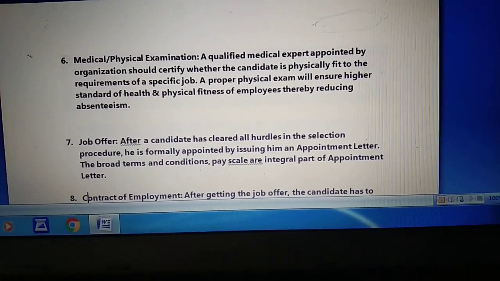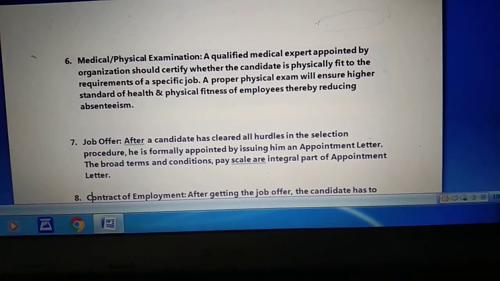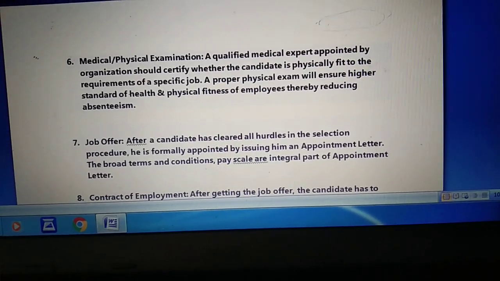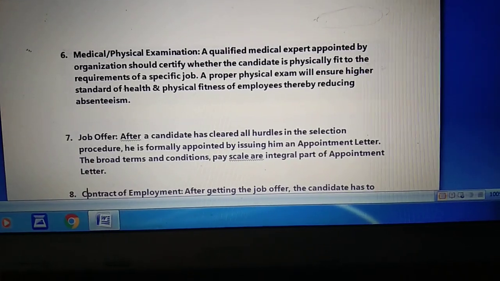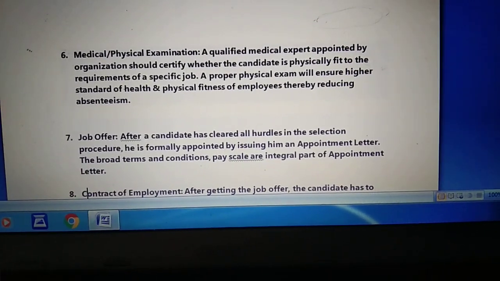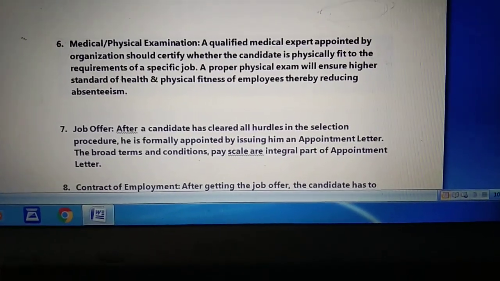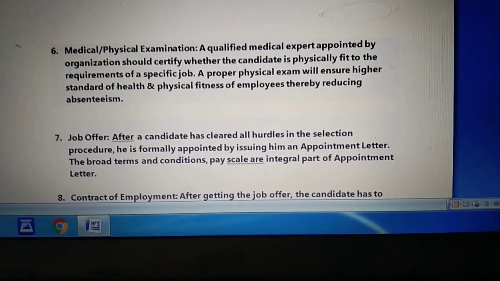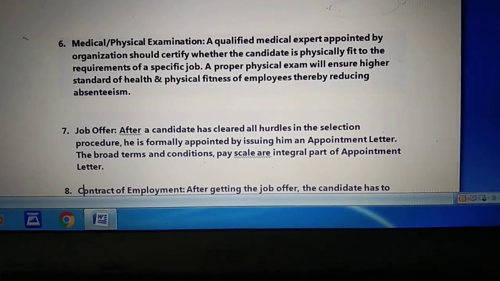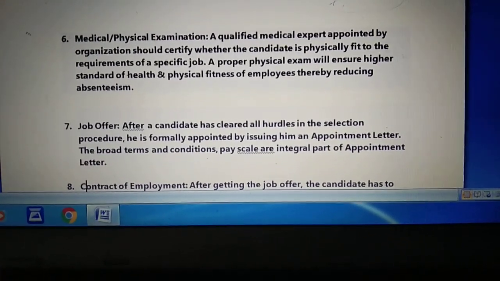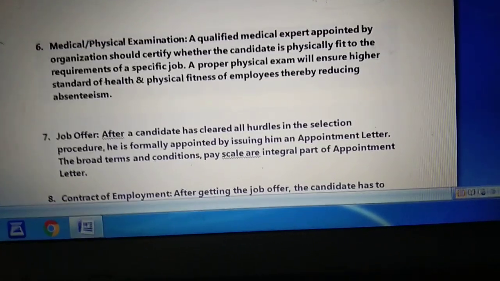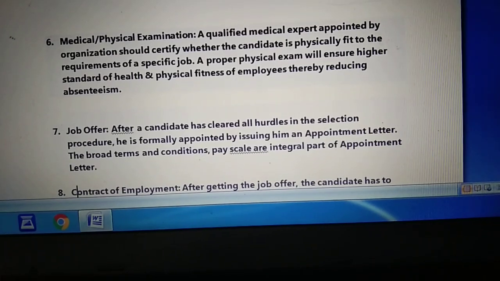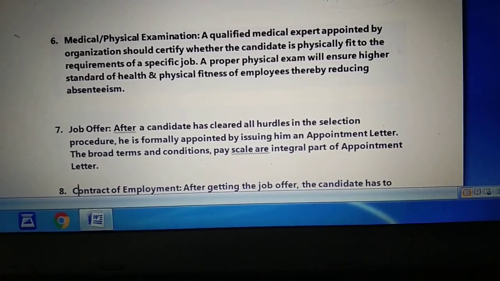If the person is physically fit and gets a positive medical certificate from the expert, then the person reaches the next step of the selection process, which is called job offer. Job offer means that after a candidate has cleared all the hurdles in the selection process, he is formally appointed by issuing him an appointment letter.